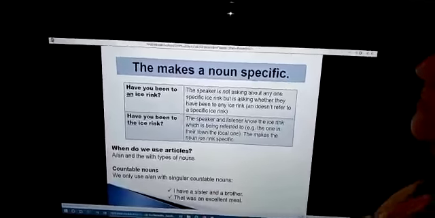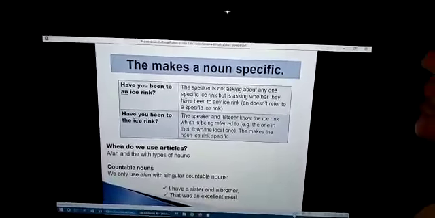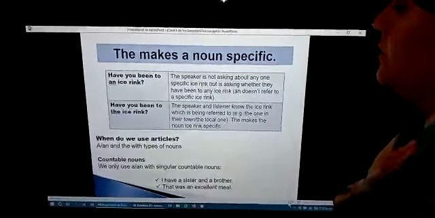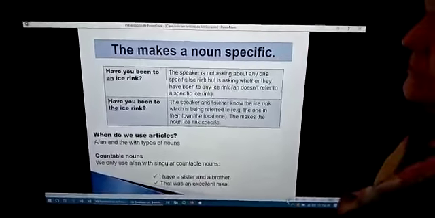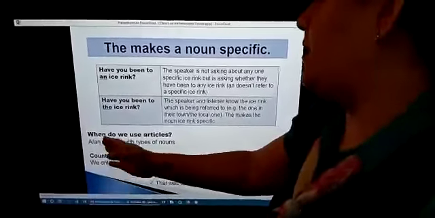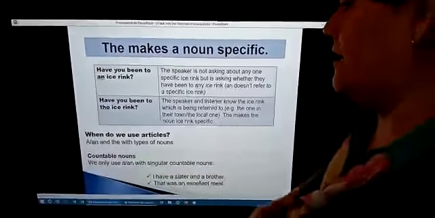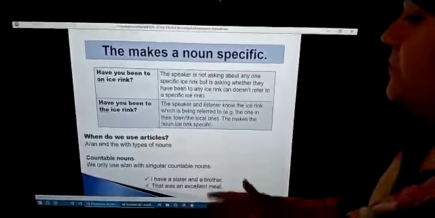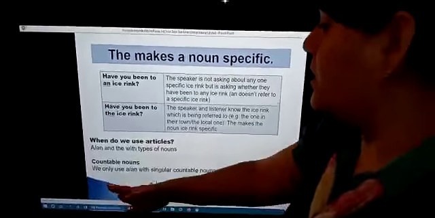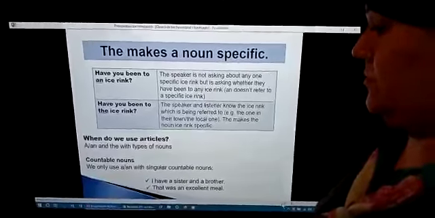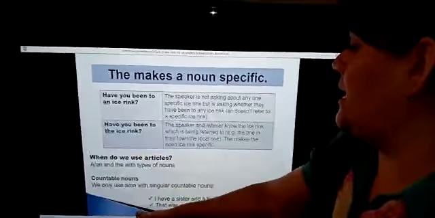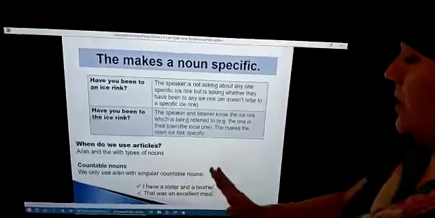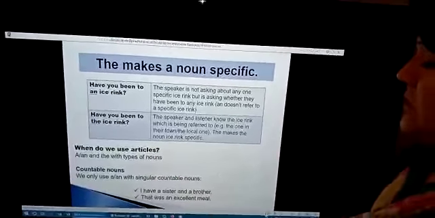Look at right here. When do we use articles, you guys? A or an and the, with the types of nouns. Let's see. Countable nouns. We only use a or an with singular countable nouns. Look at the example.